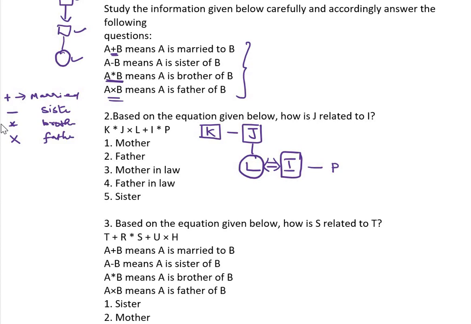What is the question? How is J related to I? I's wife is L, and L's father is J. So J is the wife's father. Therefore the relation between these two is father-in-law. So the answer is father-in-law. Come to the next question.